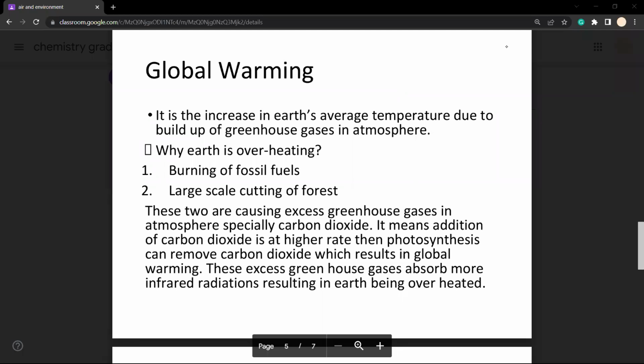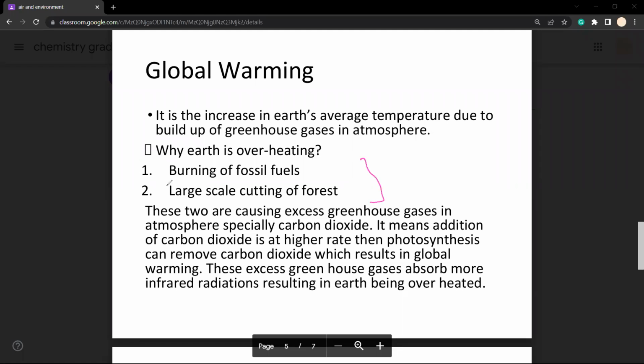Now it's over here on this slide. I'm just reading it out. Global warming is the increase in the Earth's average temperature due to the increased buildup of greenhouse gases in the atmosphere. And why is the Earth overheating? Because of human activities which are leading to the excessive production of these greenhouse gases. Now, what are these human activities?